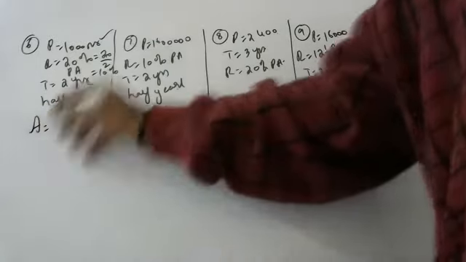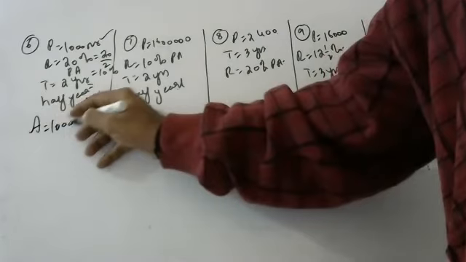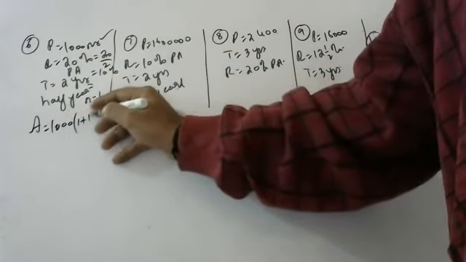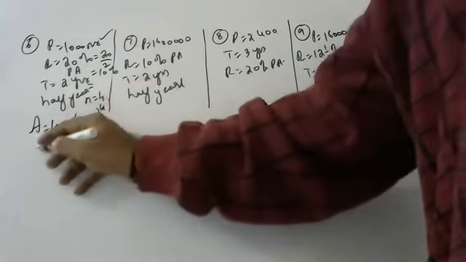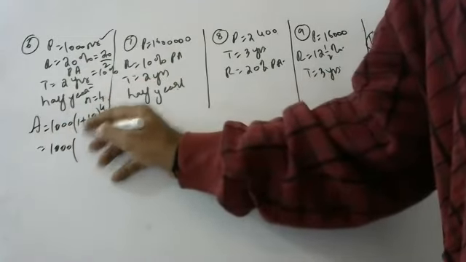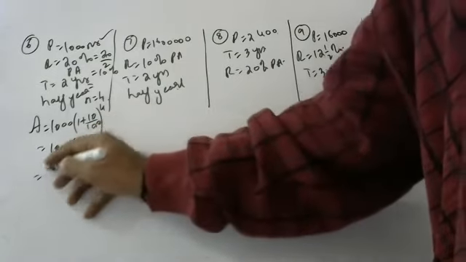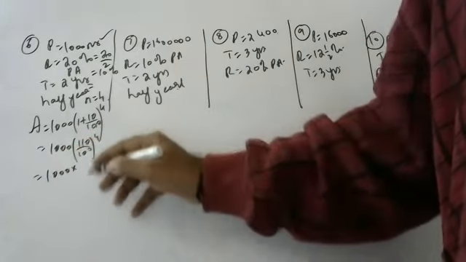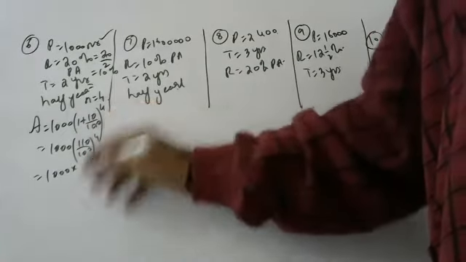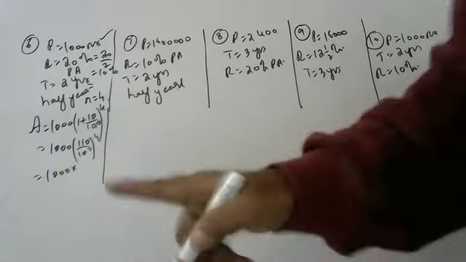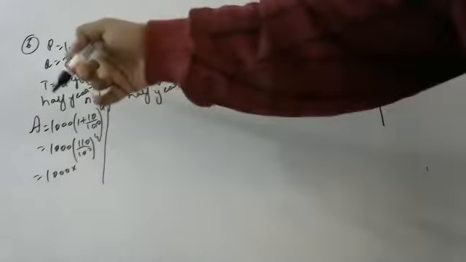Tell the amount. Sir, amount is equal to P into 1 plus 10 by 100 whole to the power 4, which is 1000 into 110 by 100 whole to the power 4, which is 1000 into 110 into 110 into 110 into 110. So can anyone tell me? One of you do the calculation and get ready. Vedant, you do the calculation and get ready.